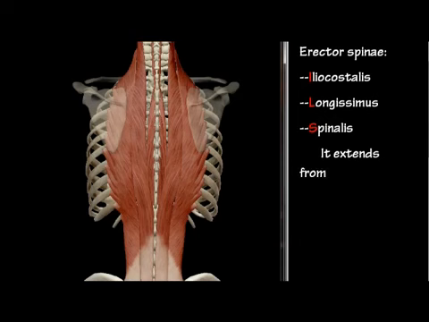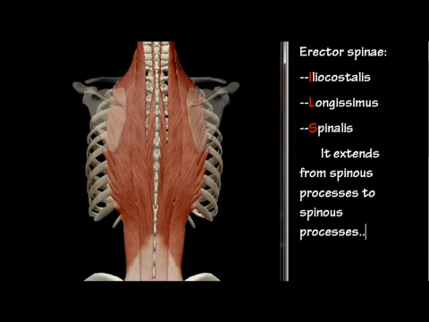Next is the spinalis. Spinalis muscle is the most medial muscle among the erector spinae. It is a bundle of muscle which is nearest to the spine. It extends from the spinous process and is inserted into the spinous process.